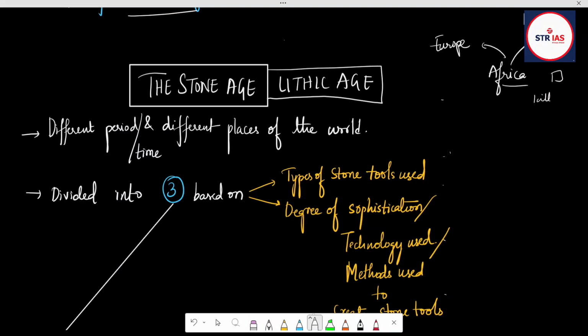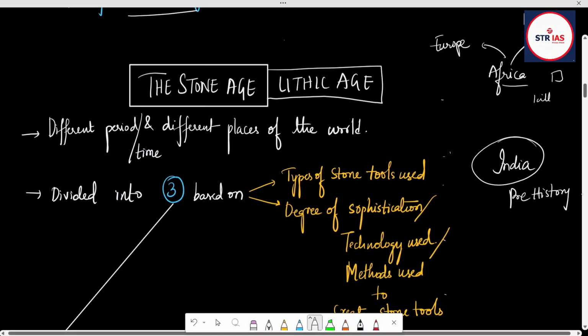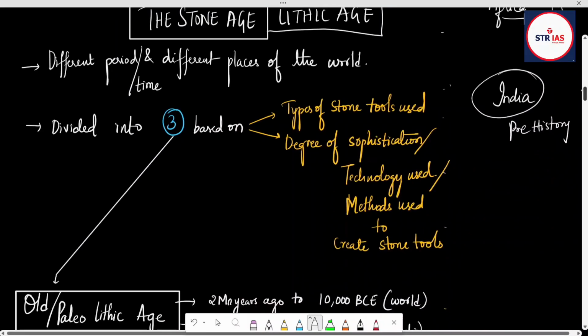So according to Indians, to interpret the Indian prehistory, this Stone Age can be divided into 3 types, 3 different phases, or 3 different ages based upon the stone tools they have used and the method of using the stone tools. I mean, previously they might be using the big stone.